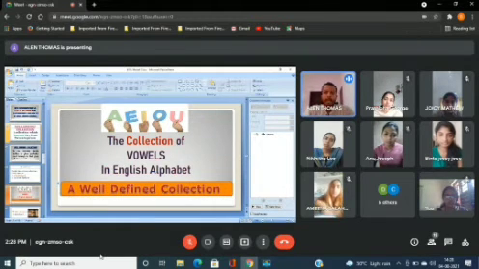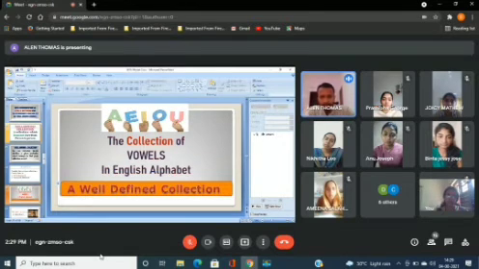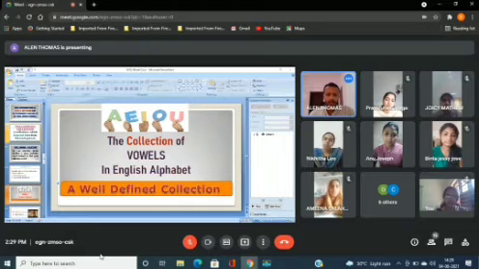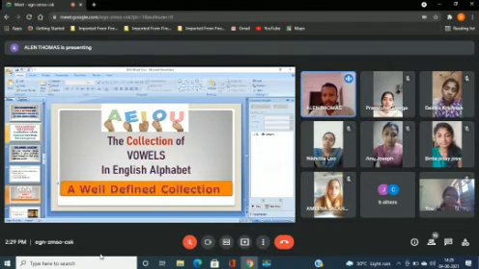For example, if you pick an element C, we can say that element C does not belong to this collection. And if I choose an element U, then we can clearly see that this element U belongs to this collection. So if I choose any element, we can clearly say whether it belongs to this collection or not. Is that concept clear? Yes, sir. Okay, so now we'll move on to the next.